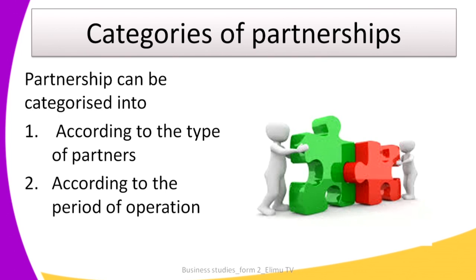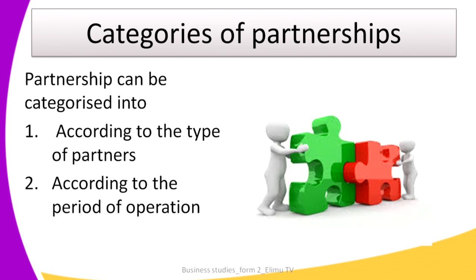We have various categories of partnership. The partners are the people that own that business. They are the owners, unlike in sole proprietorship, whereby the owner of the business is the person who starts it, the sole proprietor. But in partnership, we call the owners of a business partners.